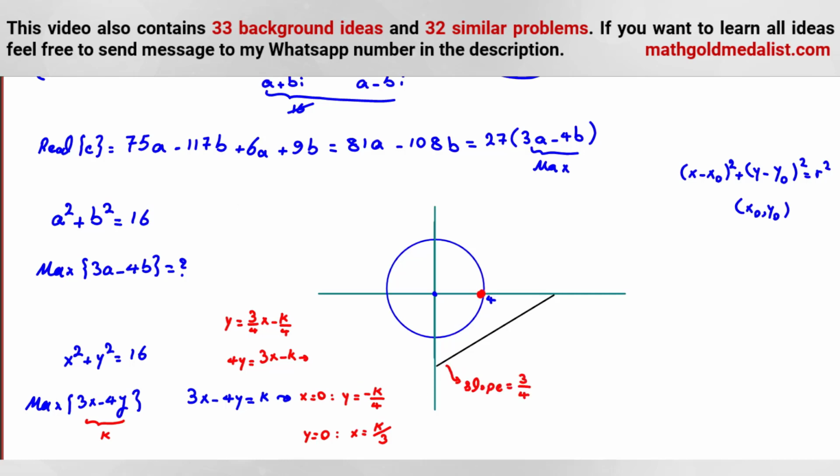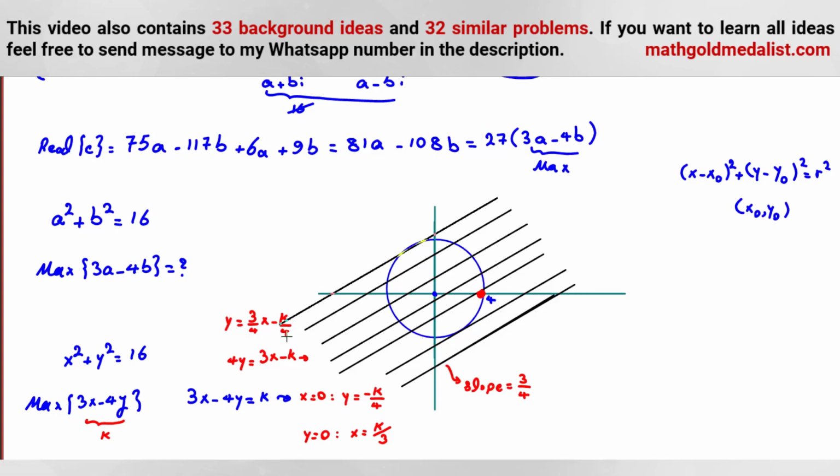Now by this slope, we have some parallel lines. Here I'm explaining, but after solving some problems, you can imagine all these things. We have all these lines, so which of them is better? As you can see, we want k to be maximum.